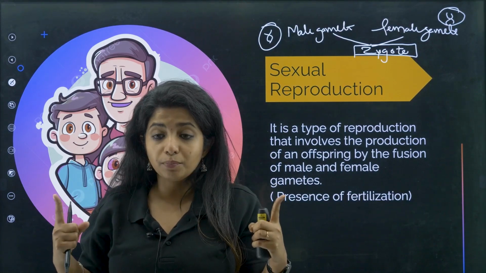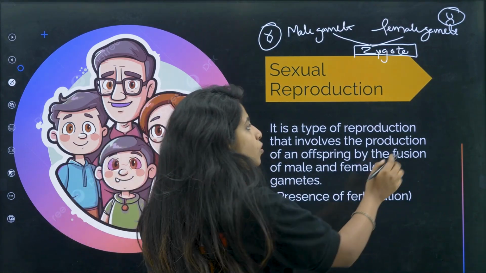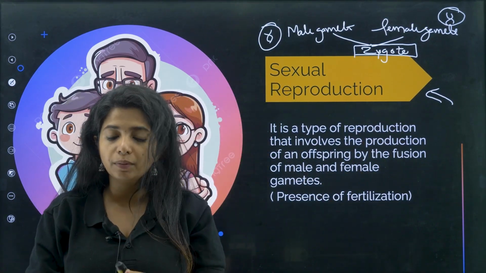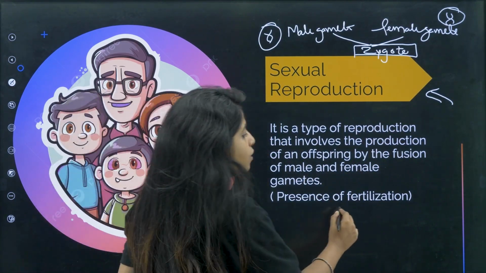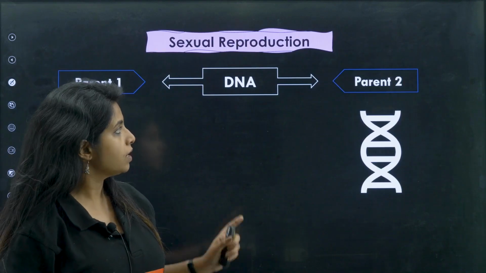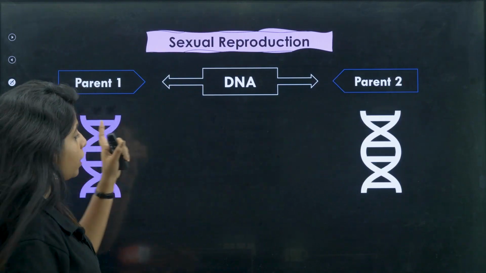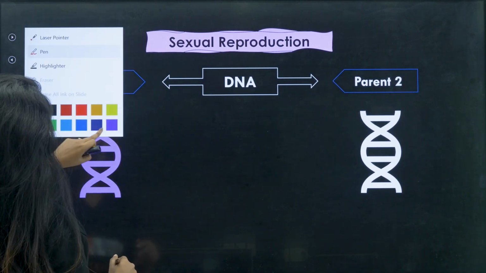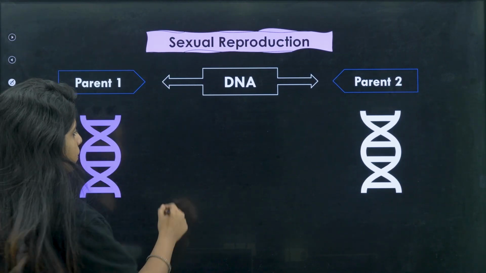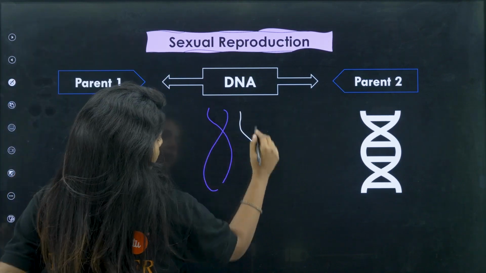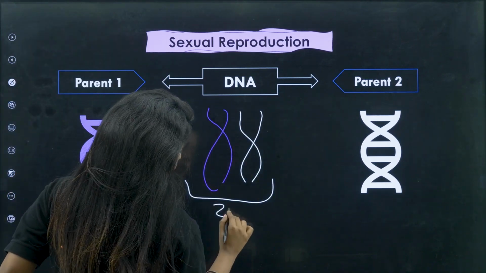So this is one big reason that sexual reproduction has more amount of variations in them, because there is an involvement of fusion of male and female gamete, which you call as what? Fertilization. So there is involvement of two parents over here. Okay, so this is parent 1, this is parent 2. Parent 1 has its own DNA, parent 2 has their own DNA. Okay, during replication, during the copying, it will give its DNA. This parent will also give its DNA. Now you have both the DNA in the zygote.